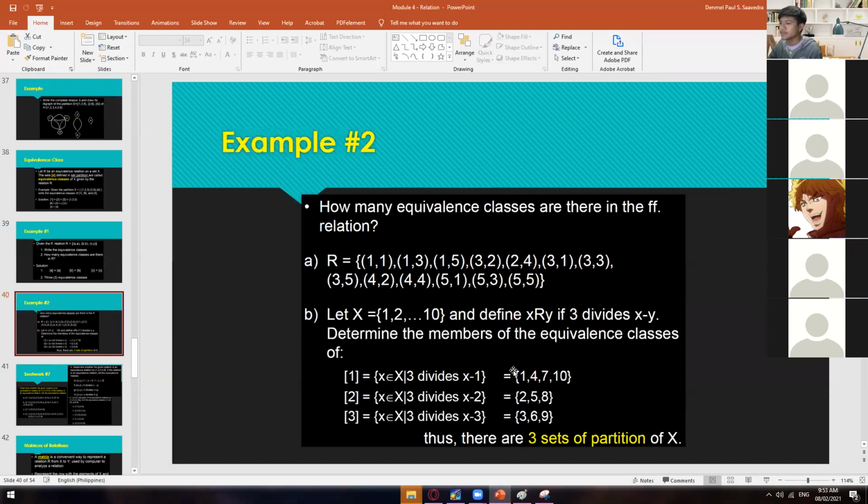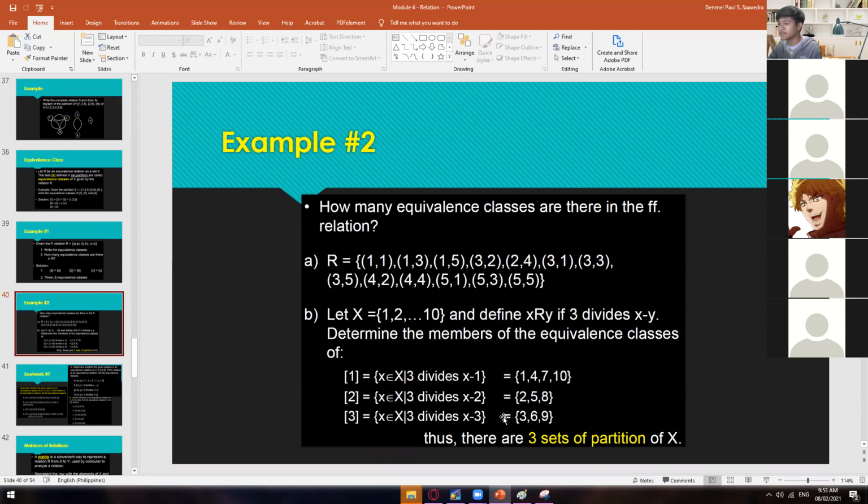All right. How about example letter B? So we have here x from 1 to 10, and then define x related to y if 3 divides x minus y. Y here is already given, so we only have 1, 2, 3 as our y.